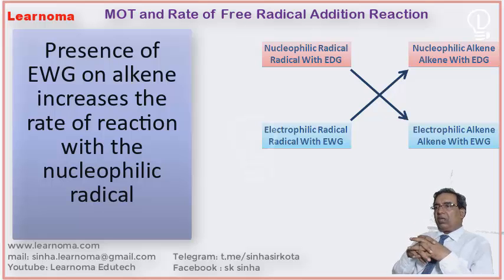Point number 4, the SOMO of free radical overlaps better with the orbital closer in energy, the HOMO or LUMO of alkene closer in energy. Now after these points, how can the rate be affected? This is the crux, this is the question, and we are going to discuss this aspect.